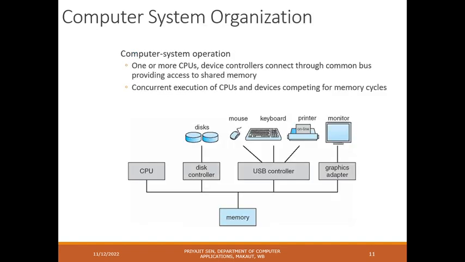Now if you see the view of the computer system, the CPU is the processing device, and the disk controller is controlling the disk, meaning the hard disk, that is your permanent storage. Then the USB controller is there, controlling different IO devices like your mouse, keyboard, printer, etc. The graphics adapter is also connected there.